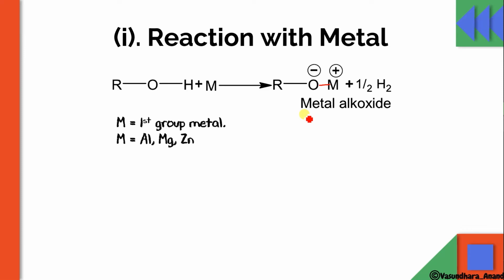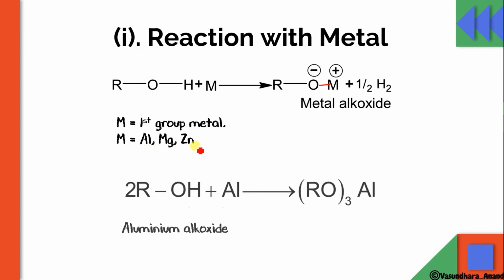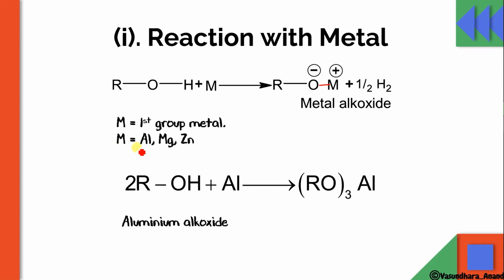Here M can be a first group metal, or aluminium, magnesium, zinc. We can take any metal from the first group, such as potassium, sodium, cesium, and from other groups it can be aluminium, magnesium, zinc, etc. So if ROH is going to react with aluminium, which has valency 3, it will need 3 ROH. Okay, so let me write it like this, 3 ROH.